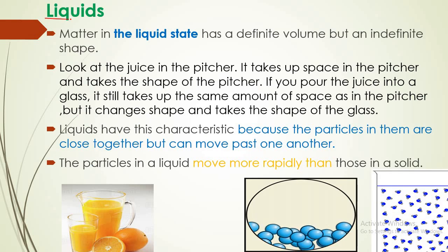Second state, which is liquid. Matter in the liquid state has a definite volume but an indefinite shape. For example, look at the juice in the pitcher. It takes up space in the pitcher. When you put the juice here, it takes the shape of the container, or the pitcher. If you pour the juice into a glass like this, it also takes the shape of the glass. It takes up the same amount of space as in the pitcher, but it changed shape and took the shape of the glass.